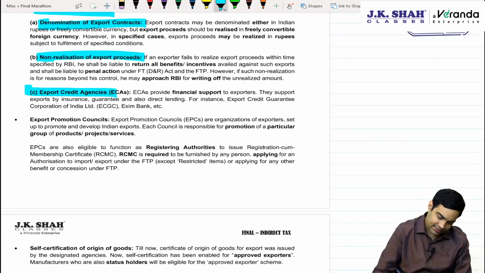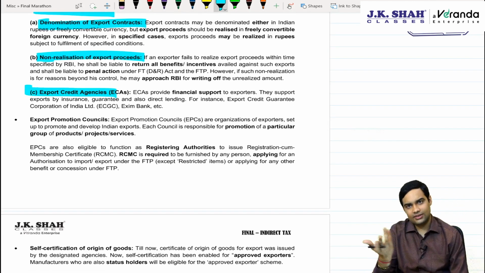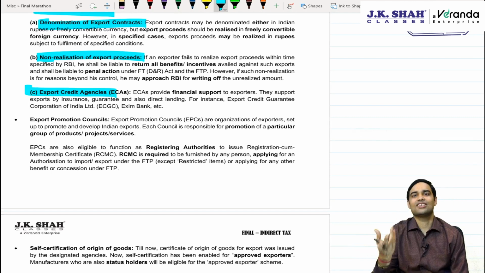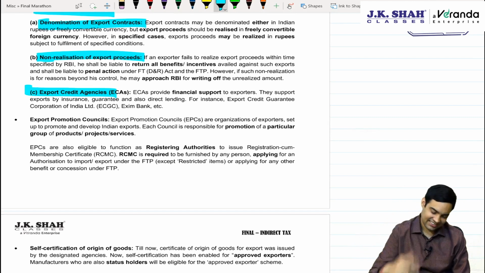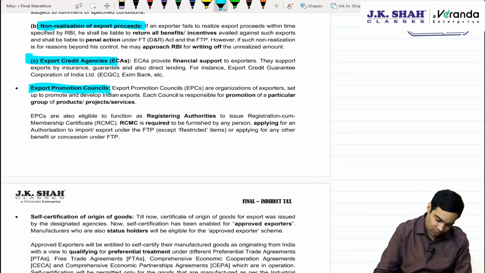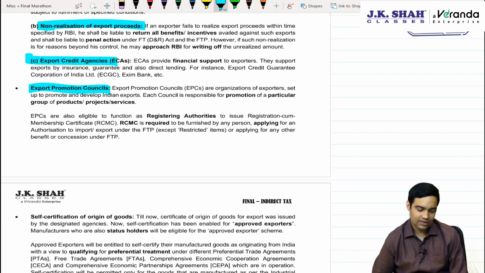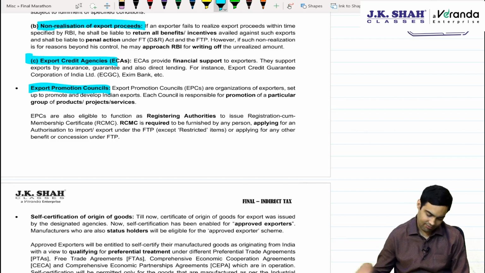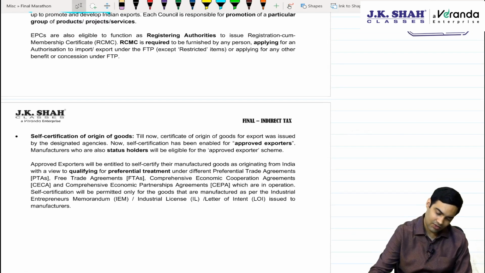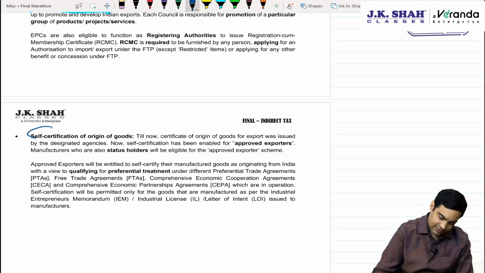Export credit agencies are for supporting the exporters. Obviously they give financial credit. Export promotion councils, their main job is to promote exports. See, most of the exporters are registered with an Export Promotion Council so that they can avail various benefits which are extended by the government. One of the major benefits which we earlier also said is self-certification of origin of the goods.